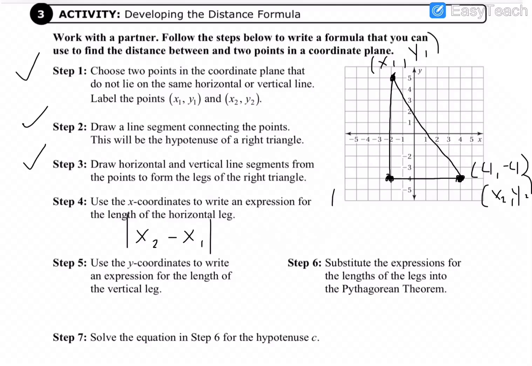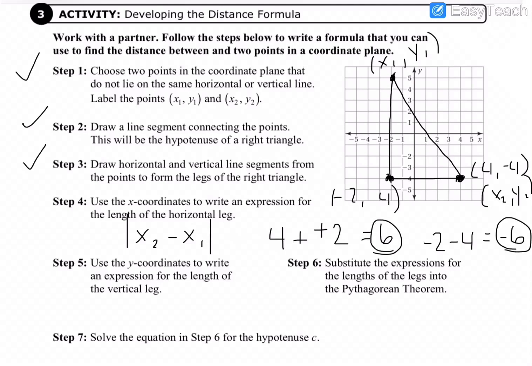And this point here is (-2, -4). So let's say I subtracted my x variables like this, 4 minus -2, I would get 6. But if I went the other way, if I did -2 minus 4, I would have gotten -6. And if I want this to be the same as this, so that it doesn't matter which way I'm going, I have to always ensure that that's going to be a positive distance, because it doesn't make sense to call this line segment a -6. So again, that's why we said absolute value of x2 minus x1.